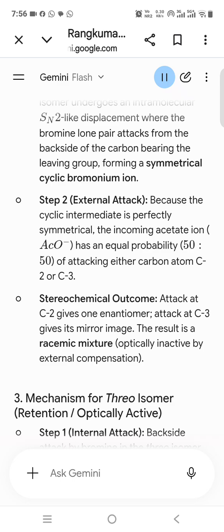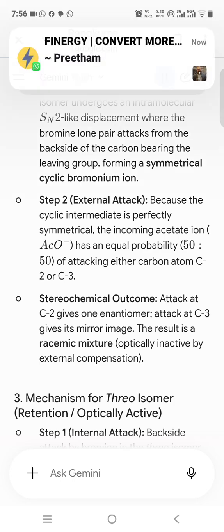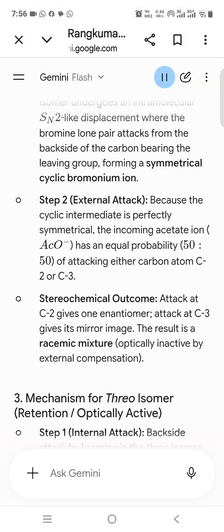During an ortho or para attack, the positive charge is delocalized onto the carbon atom directly bonded to the chlorine atom. Chlorine can share its lone pair of electrons via resonance, plus R, creating an extra stable resonance structure where all atoms, including Cl, have a complete octet. Meta attack. During a meta attack, the positive charge never lands on the carbon bearing the chlorine atom. Therefore, chlorine's lone pair cannot be shared to provide resonance stabilization.